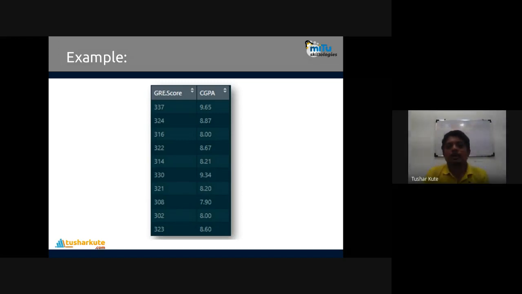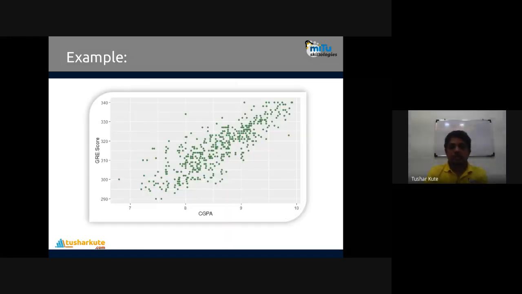There's a relation, a linear relation, maybe it's possible, isn't it? If you plot them like this, as I have plotted now, on the x-axis I have the CGPA, which starts from 7 to 10, and on the y-axis I have the GRE score, which goes from 290 to 340. And you can observe that the connectivity is linear.